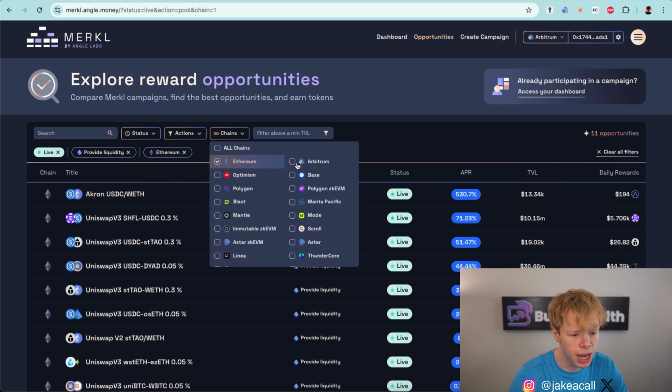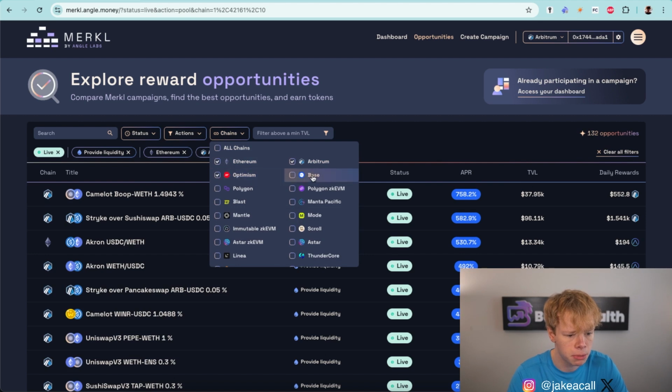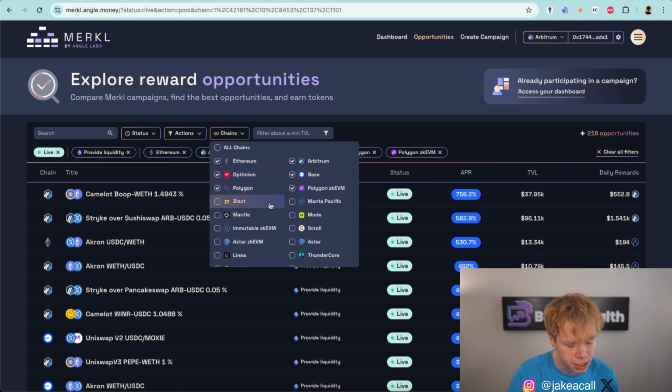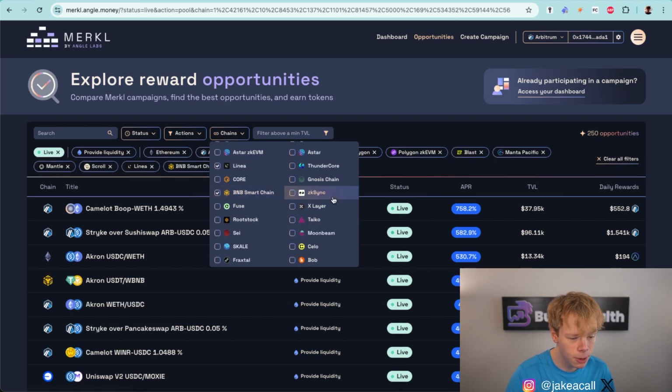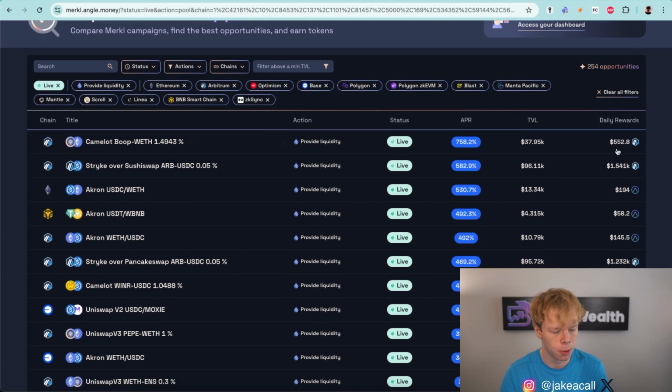And when it comes to chains, I want to look across Ethereum, Arbitrum, Optimism, Base, Polygon ZK EVM. Those are the main ones. And then I start to dive into stuff like Blast, Mantle, Manta Pacific, Scroll, Linea, BNB Smart Chain, ZK Sync. And I'll probably stop right there. That gives me 254 different opportunities.